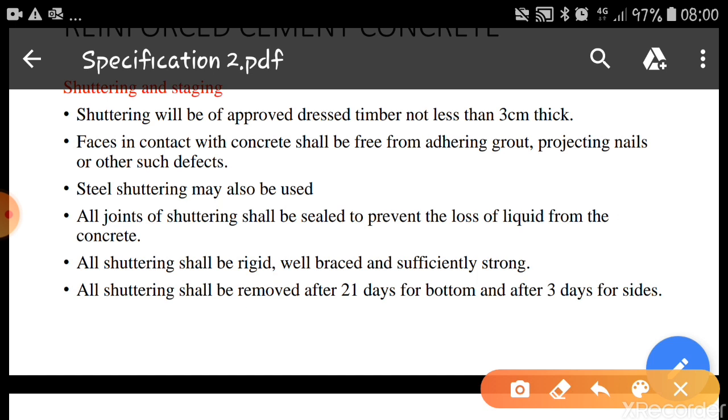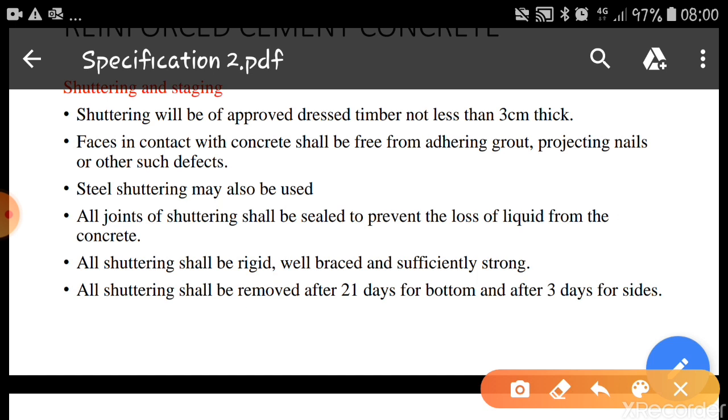So initially, we have to write the specifications for centering and shuttering. Then we write the specification for the materials, that is cement, coarse aggregates, fine aggregates, steel and water. Then how to mix the materials, and laying, protecting and curing. These items will follow one after the other.